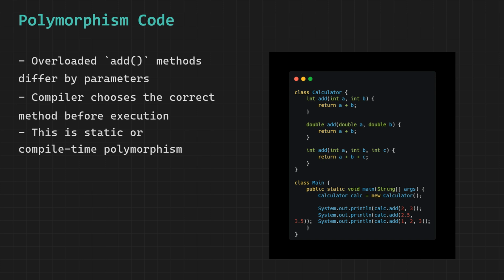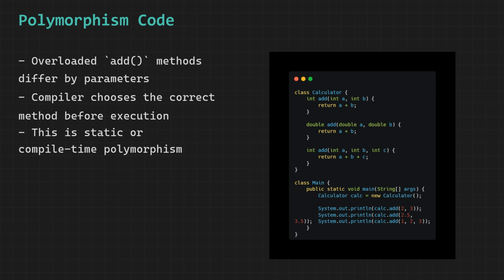This is for simple whole number addition. The second add method takes two parameters of type double and returns their sum as a double. This handles decimal number addition. Even though the method name is identical to the first one, Java treats them as completely separate because the parameter types are different. The third add method takes three parameters of type int and returns their total as an int. This handles the case where you need to add three whole numbers together instead of two.